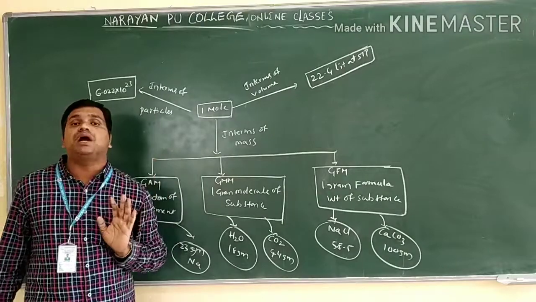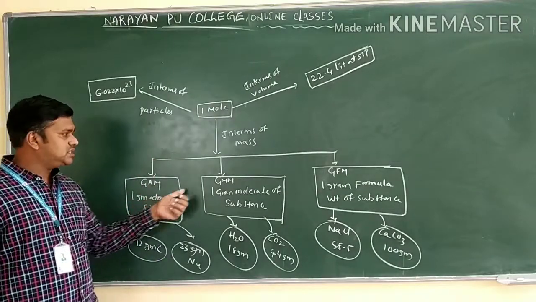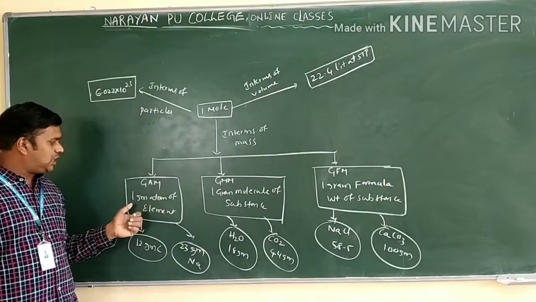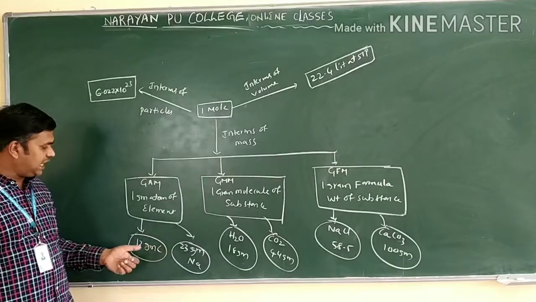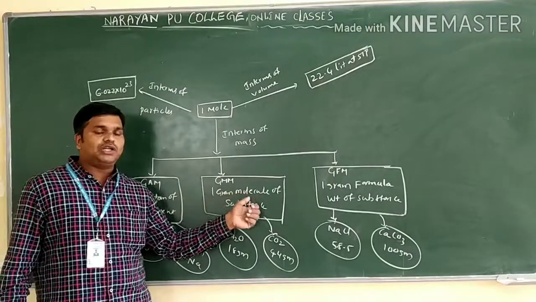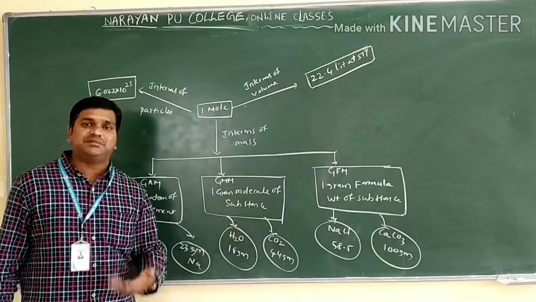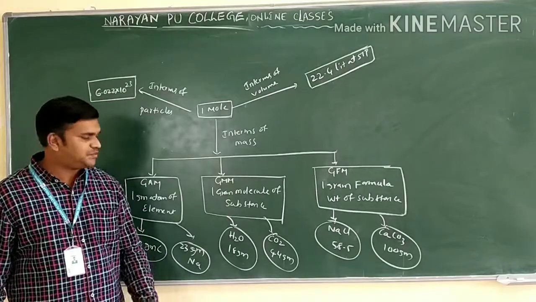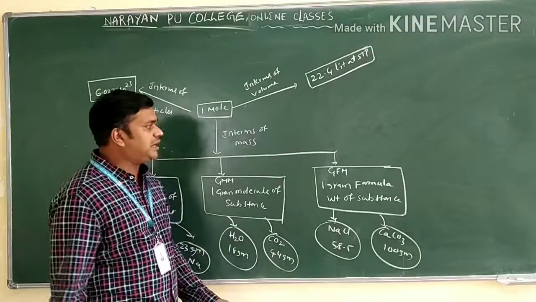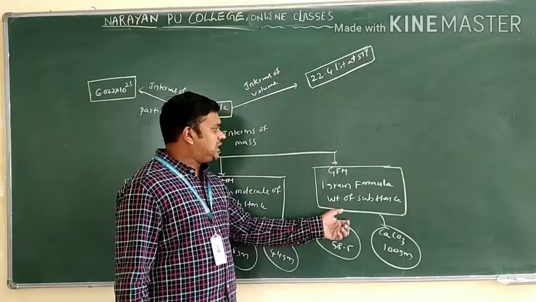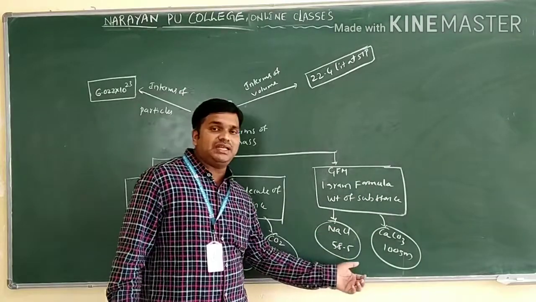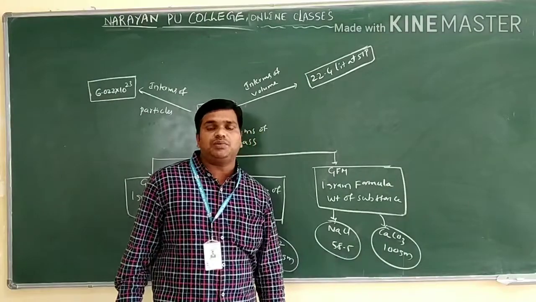In terms of mass, we discussed gram atomic mass, gram molecular mass, and gram formula mass. What is gram atomic mass? 1 gram atom of an element. If we take carbon, that is 12 grams. If we take sodium, that is 23 grams only. Gram molecular mass is 1 gram molecule of the substance. H2O weighs how much here? 18 grams. CO2 weighs how much? 44 grams only. Gram formula mass is 1 gram formula weight of the substance. That we have NaCl 58.5 and calcium carbonate 100 grams only.